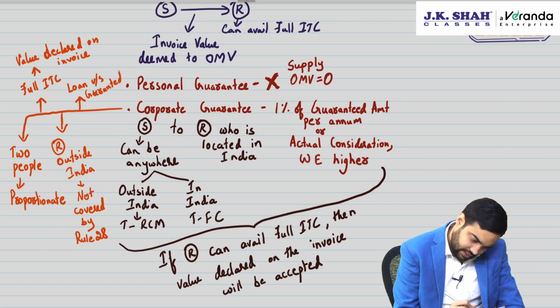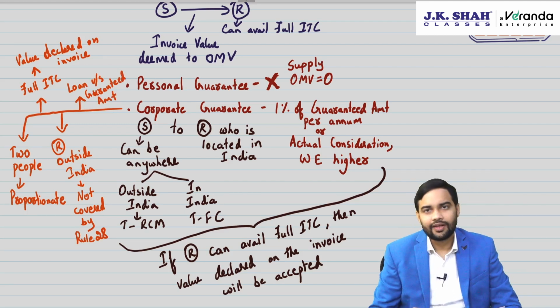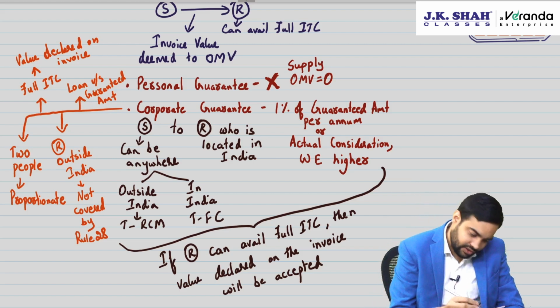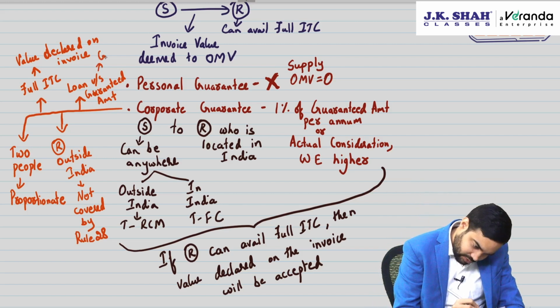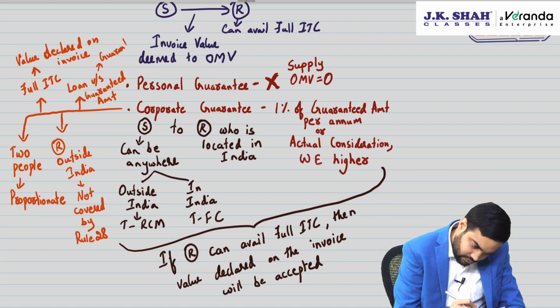Can there be a difference? Yes. It is possible that guarantee is given for 5 crore, but loan taken is only 1 crore. So it will be on the guaranteed amount. It will not just be on the loan which is disbursed.